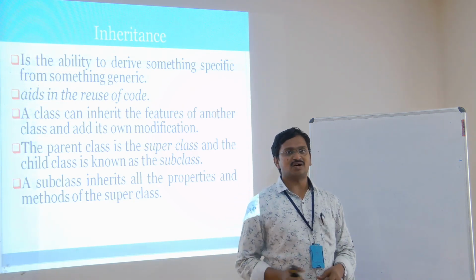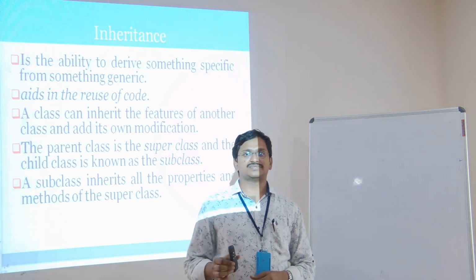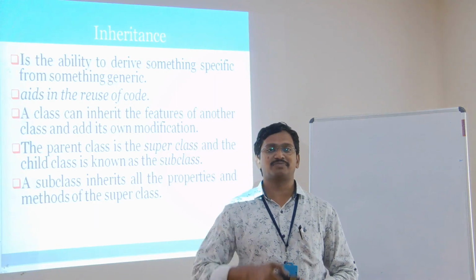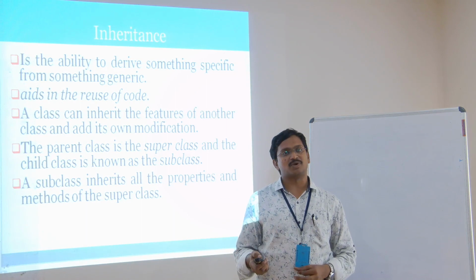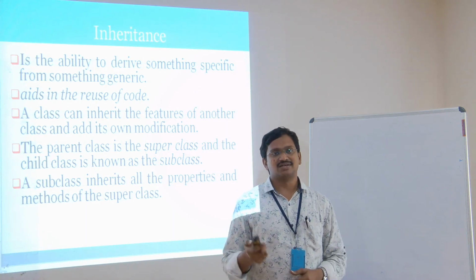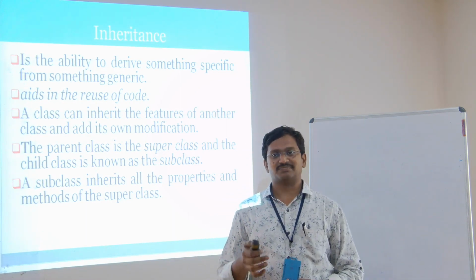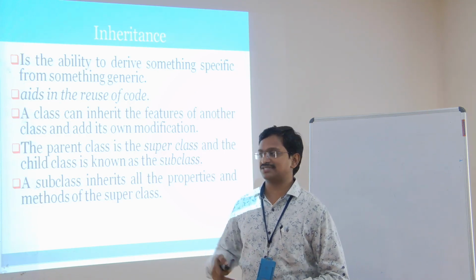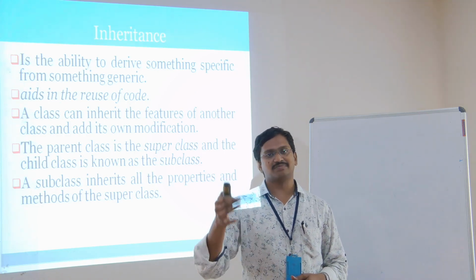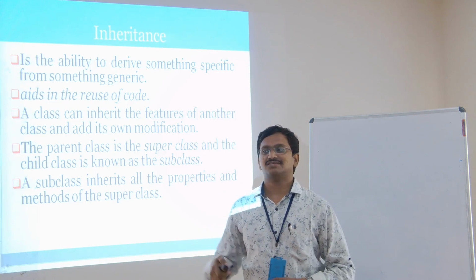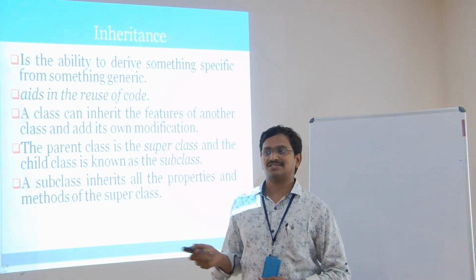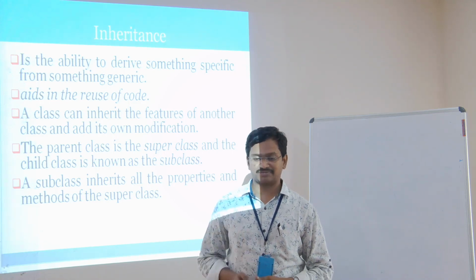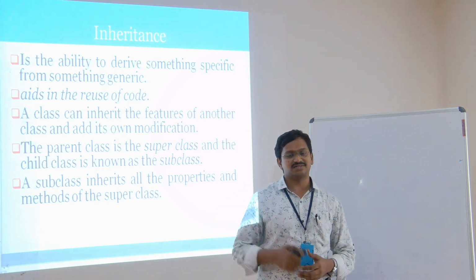Next one is a parent class is a superclass and the child class is known as a subclass. The class that acquires the properties of a parent is called the child class, and the class whose properties are given to the child is called the parent class. Likewise, we are going to use the same concept like parent and child class. Here we call the parent class as superclass and the child class as subclass. That's the only simple difference between parent class and child class.